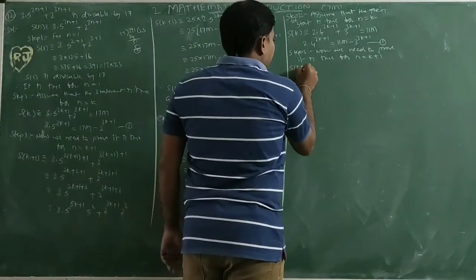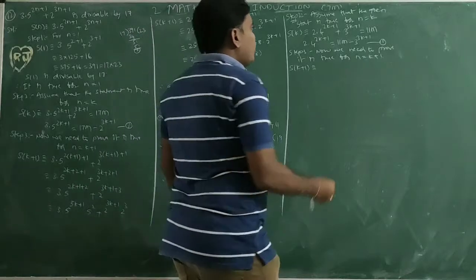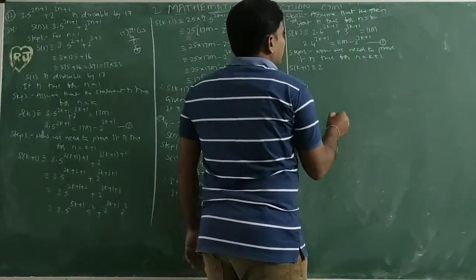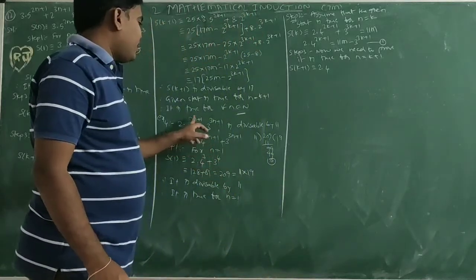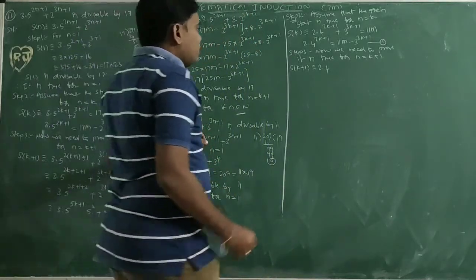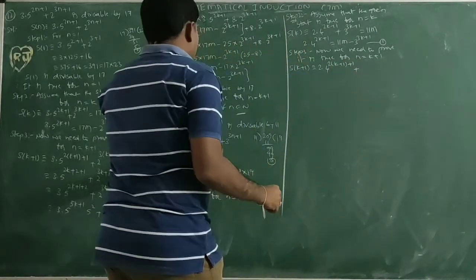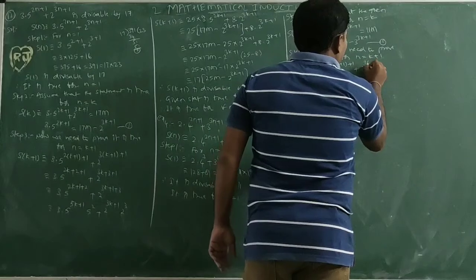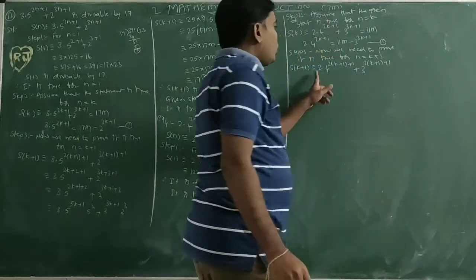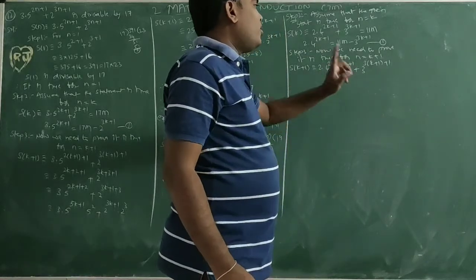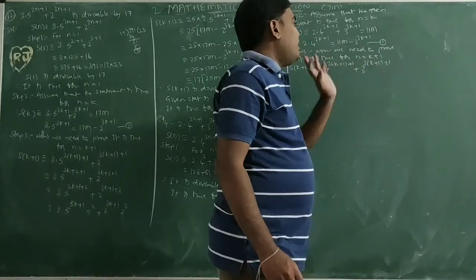S of k plus 1 equals 2 into 4 power (2 of k plus 1 plus 1) plus 3 power (3 of k plus 1 plus 1). Instead of n, I am writing k plus 1.